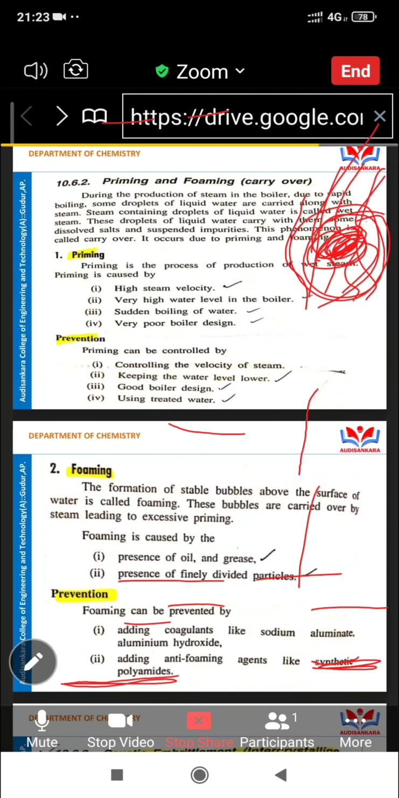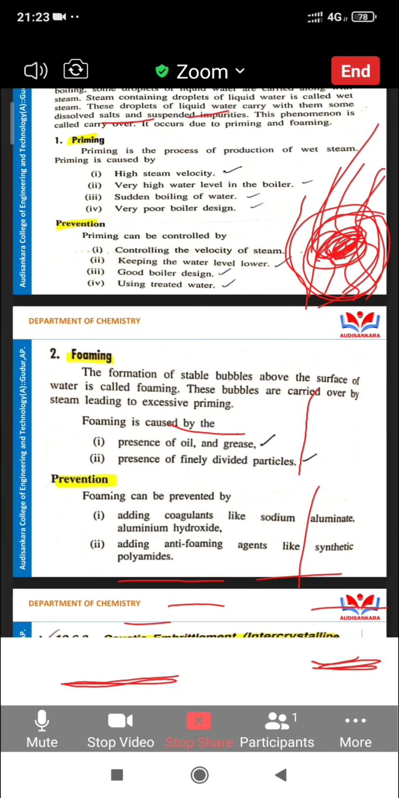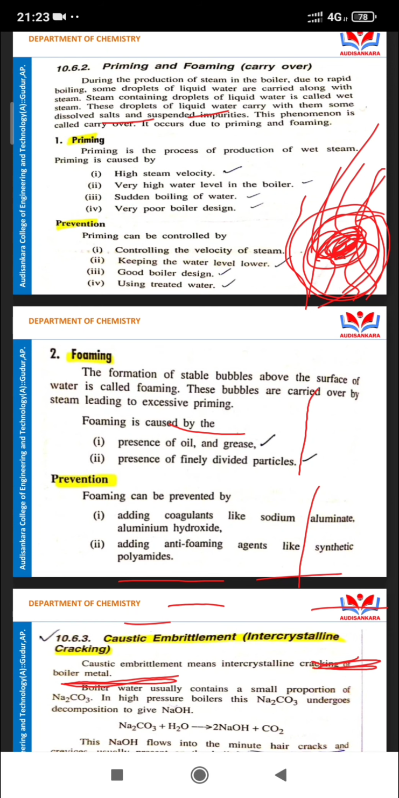Priming is wet steam. Please understand the definition. What is the definition of carry over? Carry over means that in the presence of boiling water, steam is generated. The steam carries some droplets, and the droplets consist of dissolved salts and suspended impurities. That phenomenon is known as carry over.